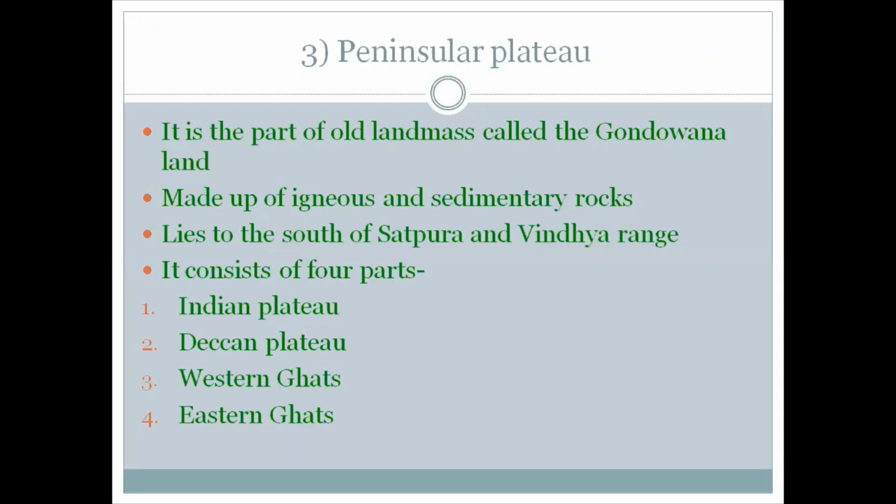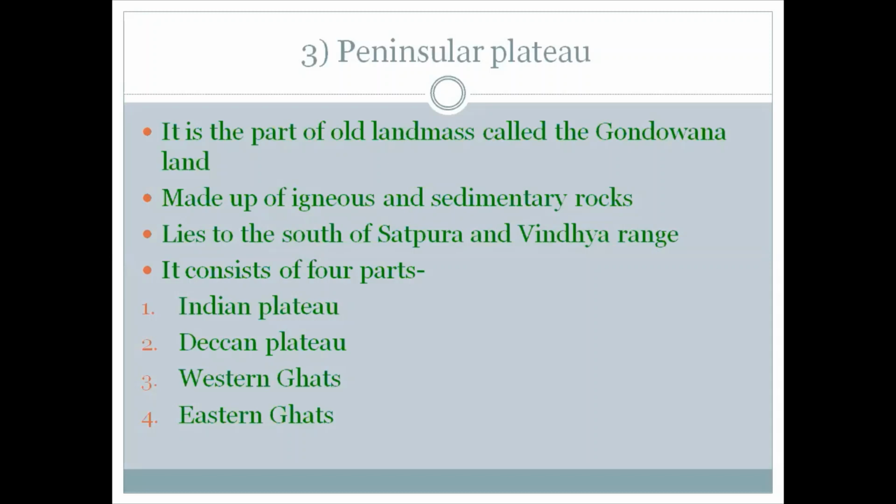Next, the Western Ghats. The Western Ghats rise abruptly from the coastal plains to an average height of 1200 meter to 2440 meter. The northern half of the Western Ghats are known as Sahyadri. The Western Ghats have Sahyadri Hills and Nilgiri Hills, also known as the Blue Mountains.